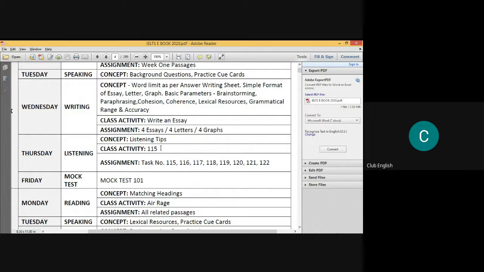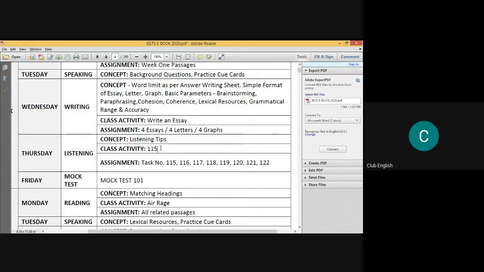These are the various types of listening activities which come in the exam, particularly multiple choice questions, maps, or table completion. We are going to give him an exposure about what type of listening can come in the exam. That is from 115 to 122.